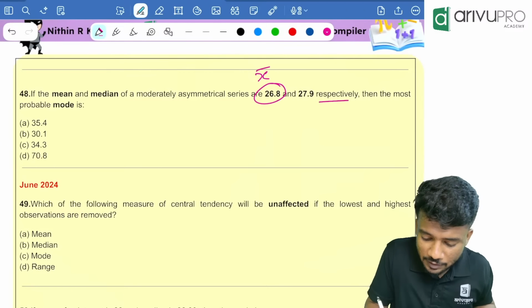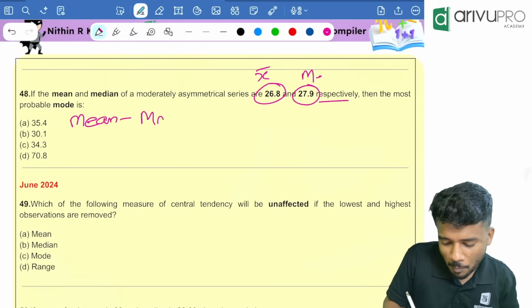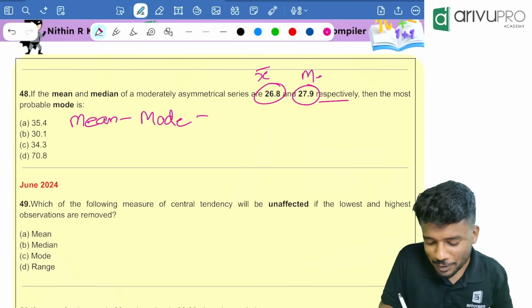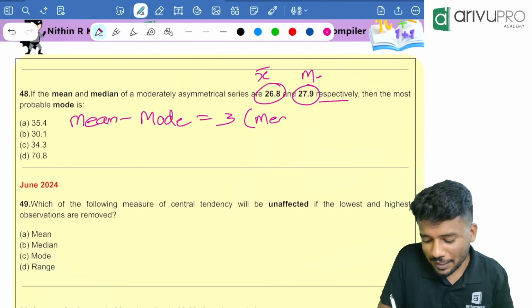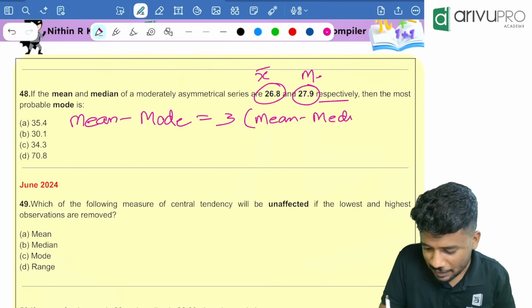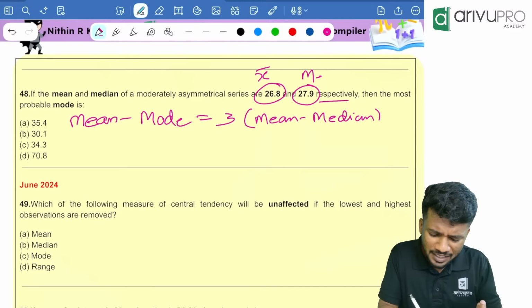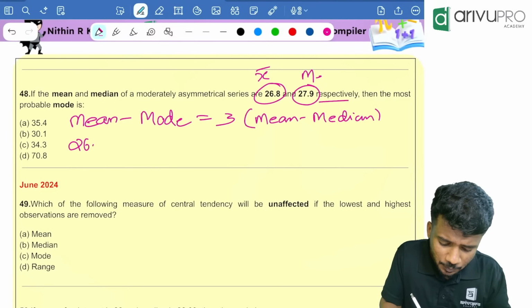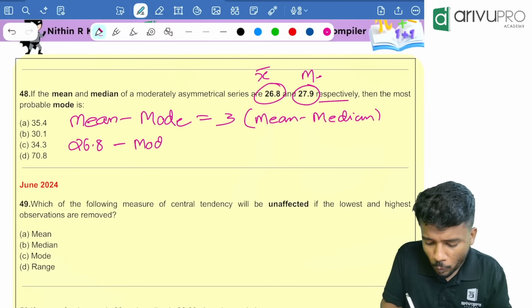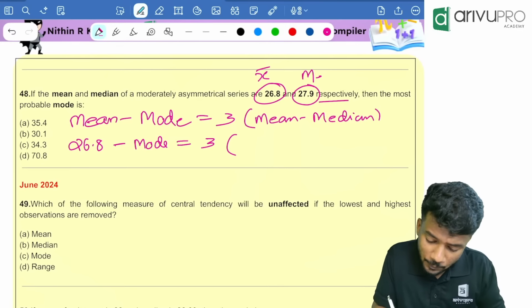Mean minus mode is equal to 3 into mean minus median. Correct? Yes. Now, mean is how much? 26.8 minus mode is equal to 3 into 26.8 minus 27.9. That's all.